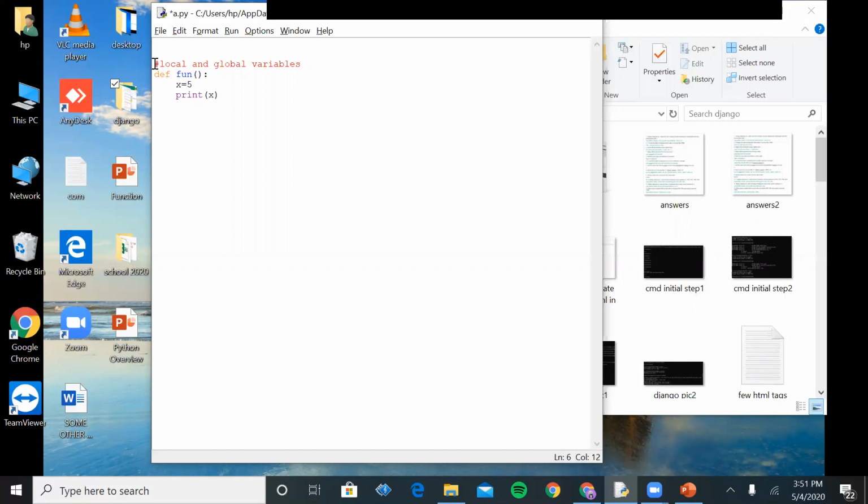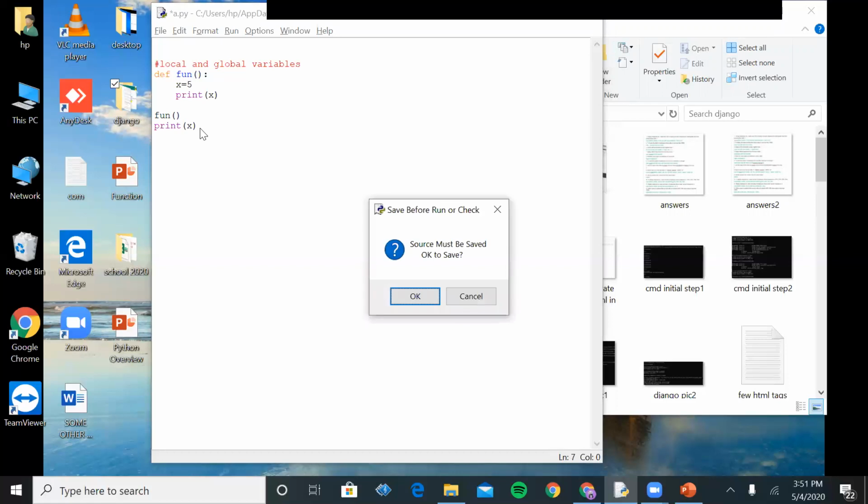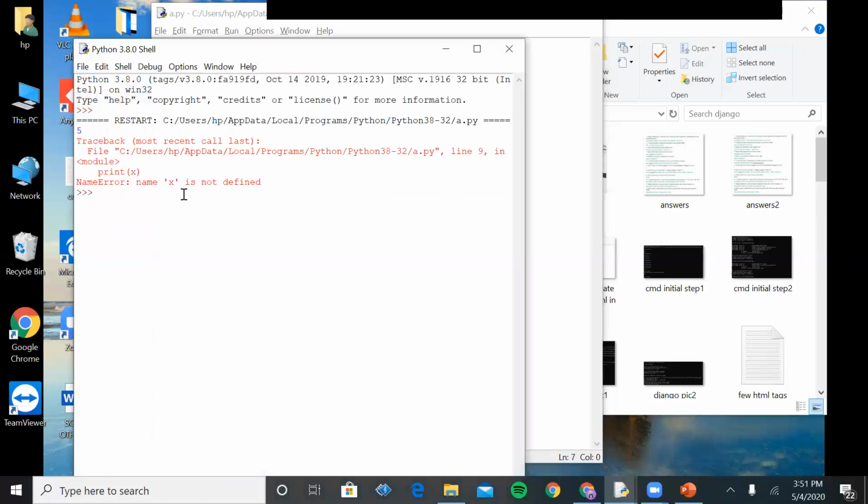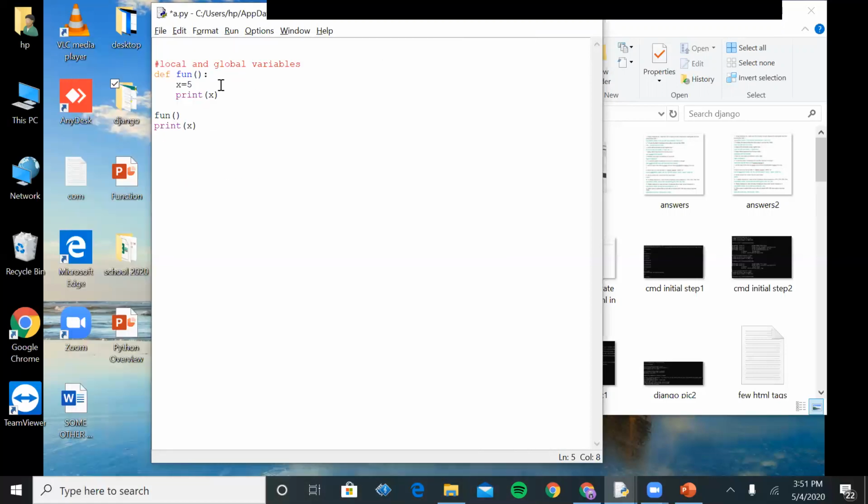and we can't access that outside the function. If we try to access that variable outside the function definition, that means in function calling or outside the function definition, then it will show us the error. You can see the name x is not defined. Why is it giving us an error? Because it is defined under the function definition. And it means those variables which we are declaring inside the function definition come under the local variable category.